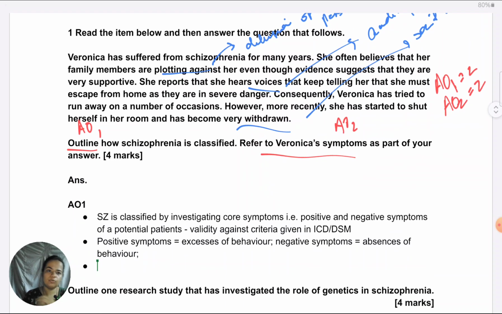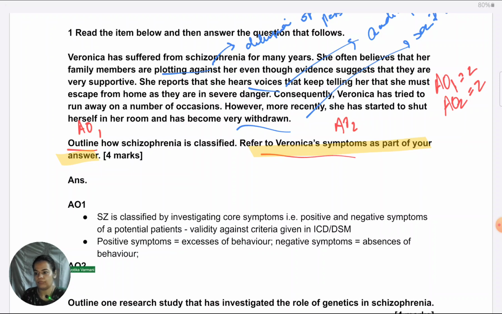Now, coming to the AO2 part, I have just defined what positive negative symptoms are. Before answering, I marked out in the situation what are Veronica's positive and negative symptoms. So now I am ready to answer the latter part of the question, which is refer to Veronica's symptoms as part of your answer. So what I would say is, Veronica is showing positive symptoms of delusions of persecution.